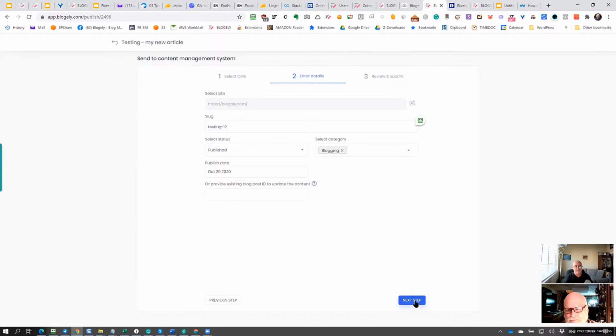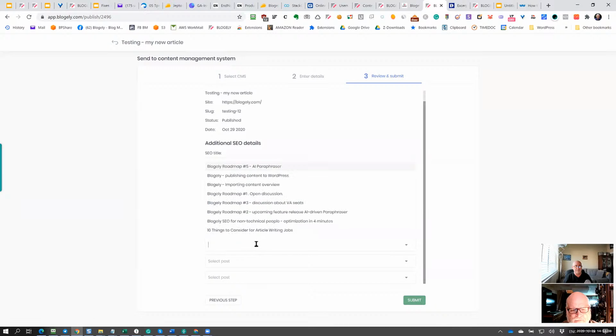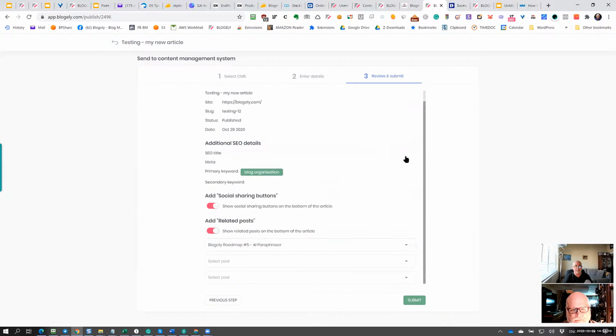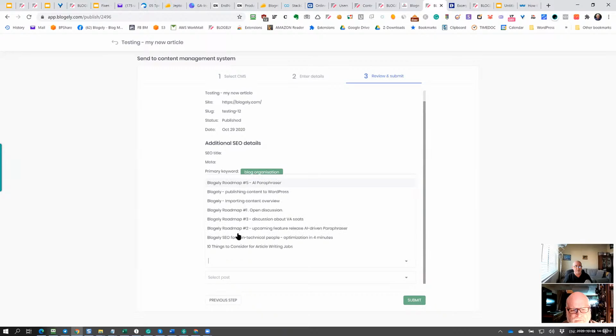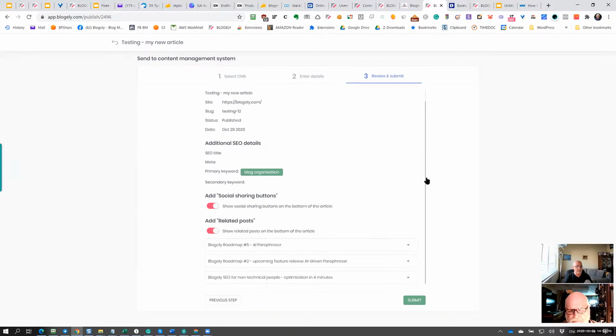But we do the real test. We go on to the next step. Now here are a couple of things. We have a switch here for adding a social sharing button. If you want to add the social sharing, let's add it. If you want to add related content and I already have the articles here, I can just select which article. This is good for your cross-linking, and good for SEO as well. So let me submit it.